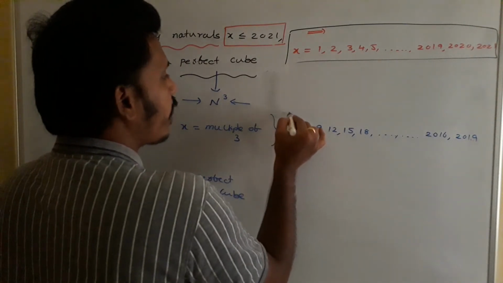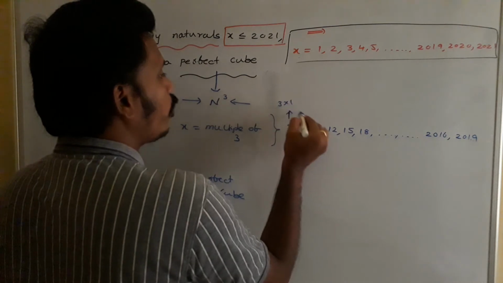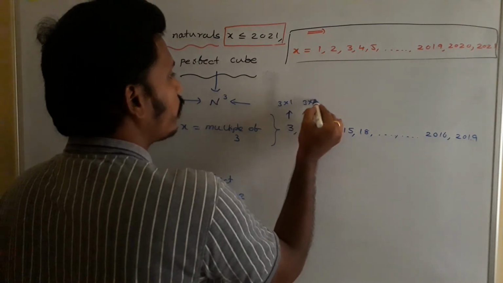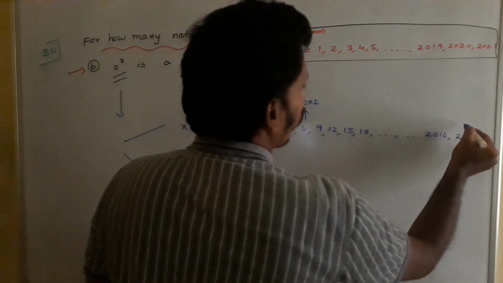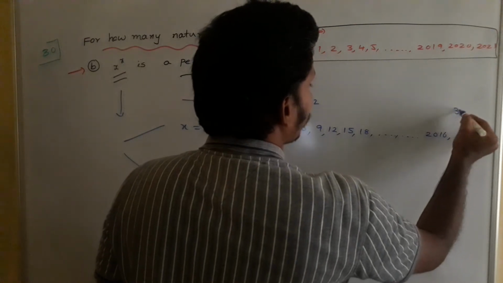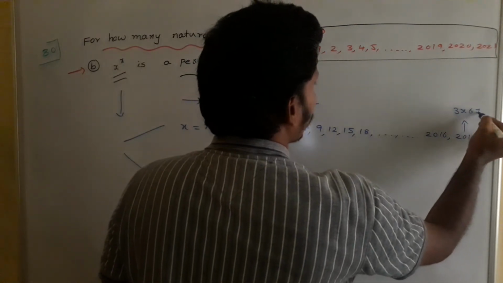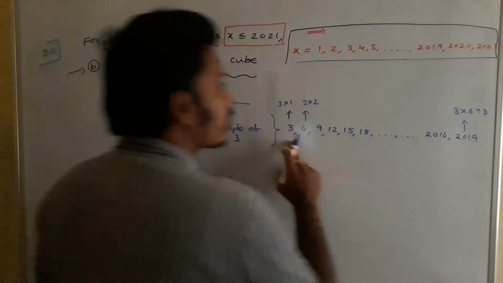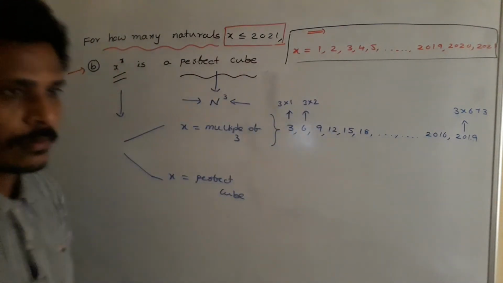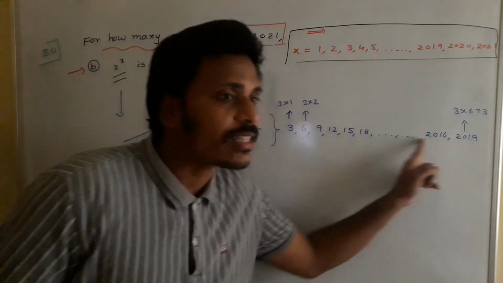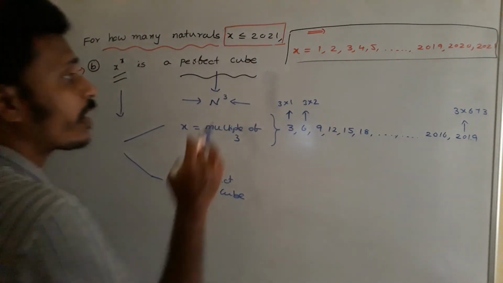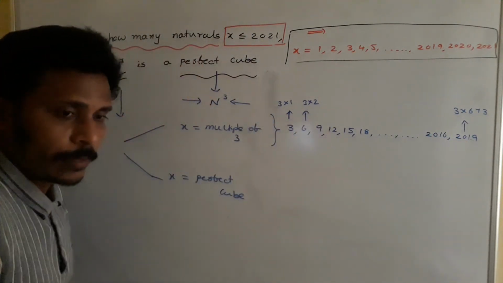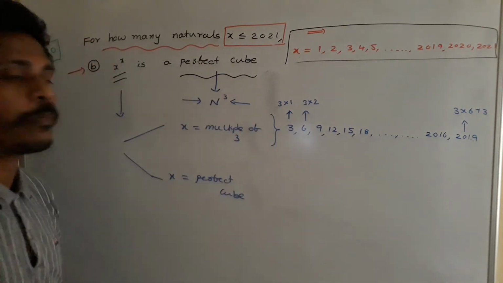For your convenience, I am writing this 3 as 3 into 1. This 6 is what? 3 into 2. Likewise, if you continue, 2019 is nothing but 3 into 673. That in turn represents that there are 673 numbers in this list. How many numbers are there here? 673 numbers. Okay. For each and every number of this list, x power x is a perfect cube.